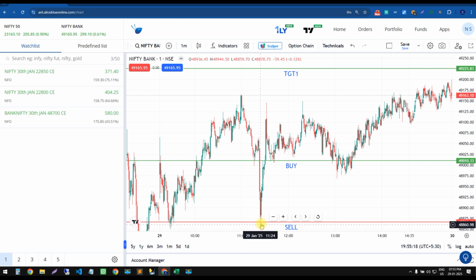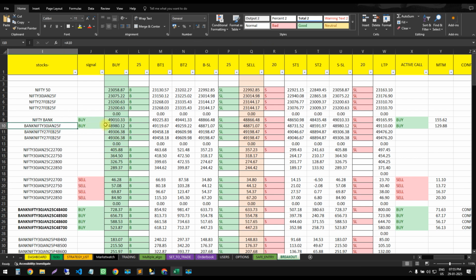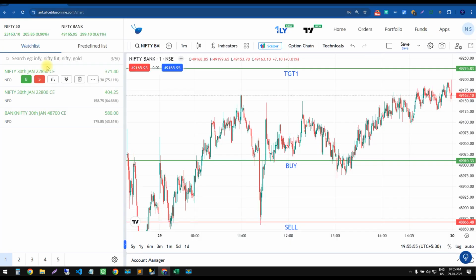So here you can see this will be our stop loss and buy level, and the target was not hit in our Bank Nifty. Still, it gave good movement, you can see how high the market went from our buy level. Well, traders, this is how our breakout strategy works. And lastly, I said I'll show you Bank Nifty futures. So we'll focus on the futures today. I'll just open this.